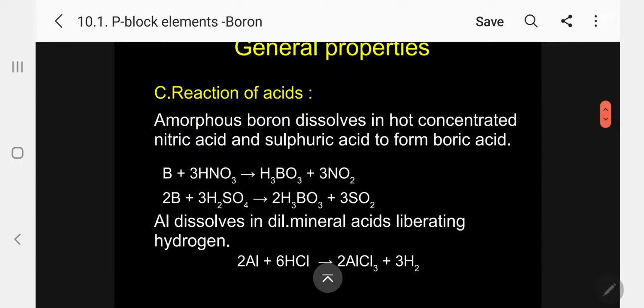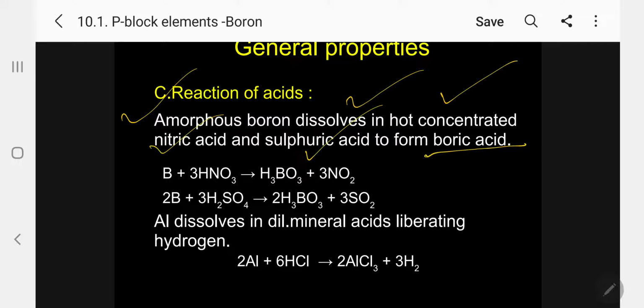The reaction of acids, the most important one, whatever may be the element. The most important reactions we will see are the action of acid, action of base, and action of water. So let me start with amorphous boron, which is comparatively more reactive than crystalline. It dissolves in hot concentrated nitric acid and sulfuric acid to form boric acid.